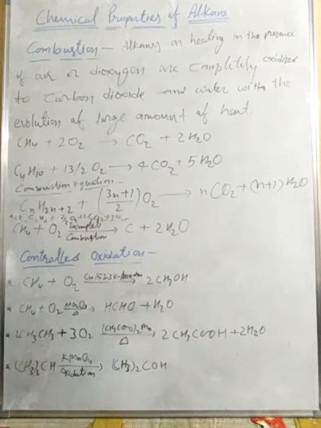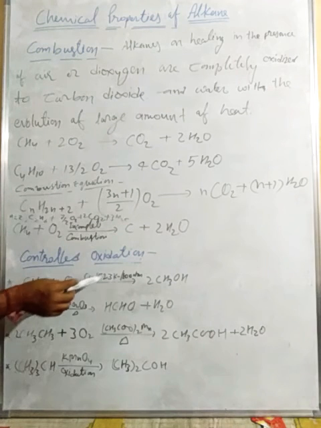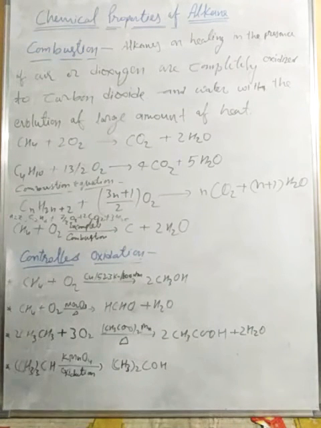Like CH4 plus O2 with Cu at a temperature of 523 Kelvin and 100 atmospheric pressure forms alcohol, CH3OH. Under control, it will form a different type of product. Here it is forming an alcohol.